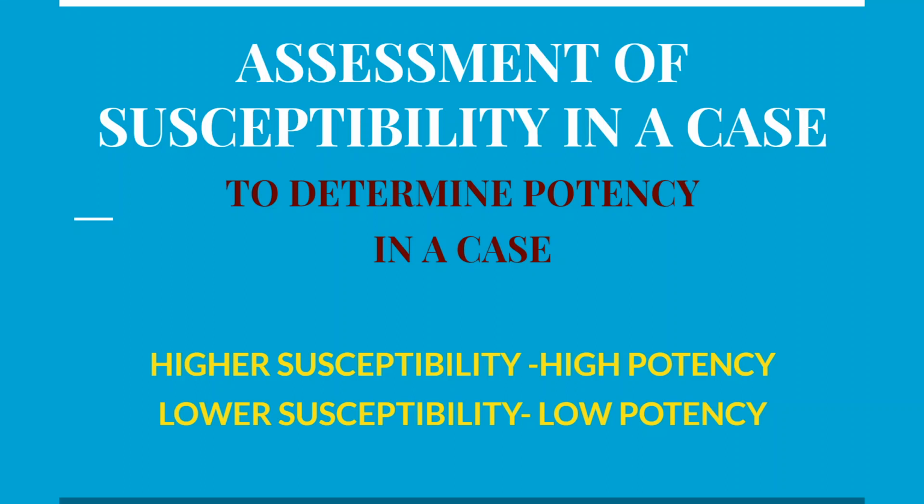So assessment of susceptibility in a given case is to determine a potency in a case. We will keep the first rule in mind. If the assessment is high, we will choose high potency. If the assessment is low, we will choose low potency.